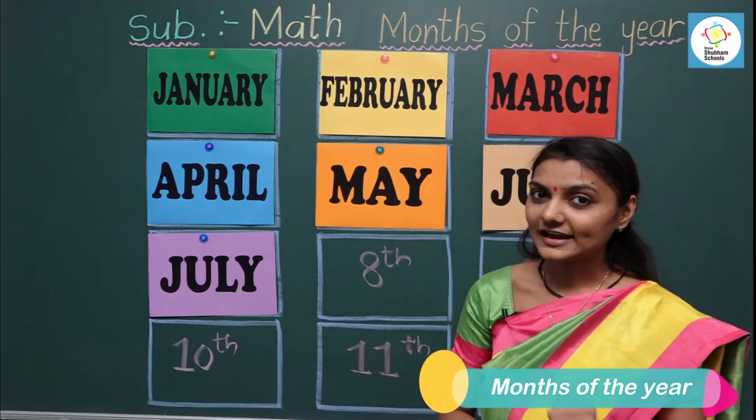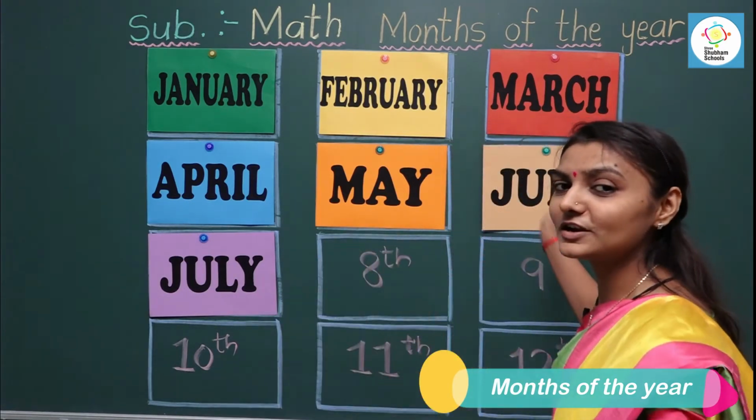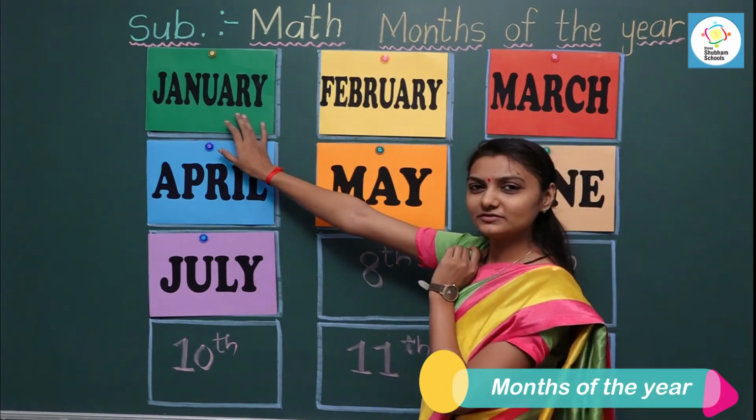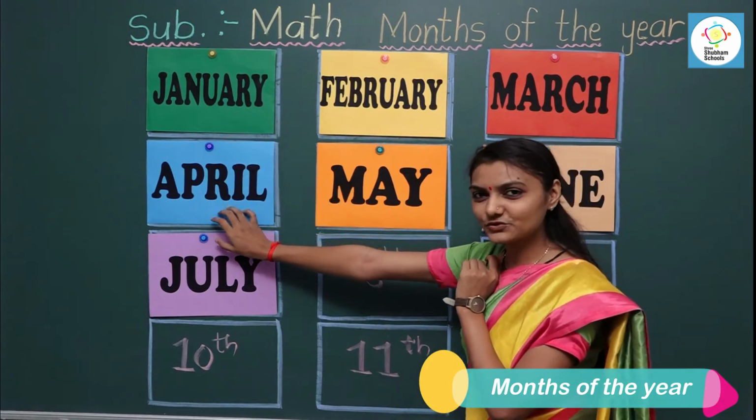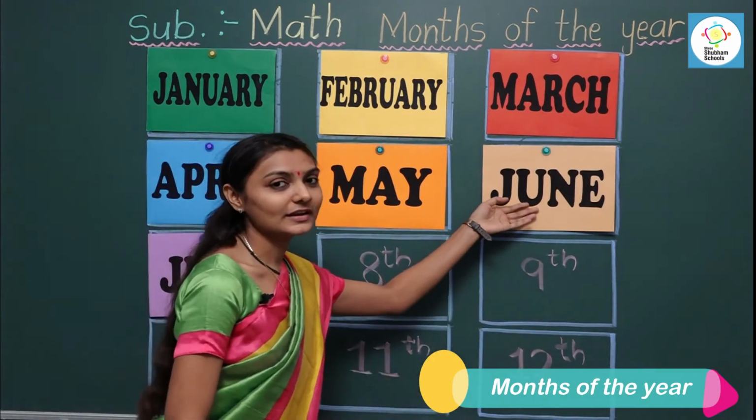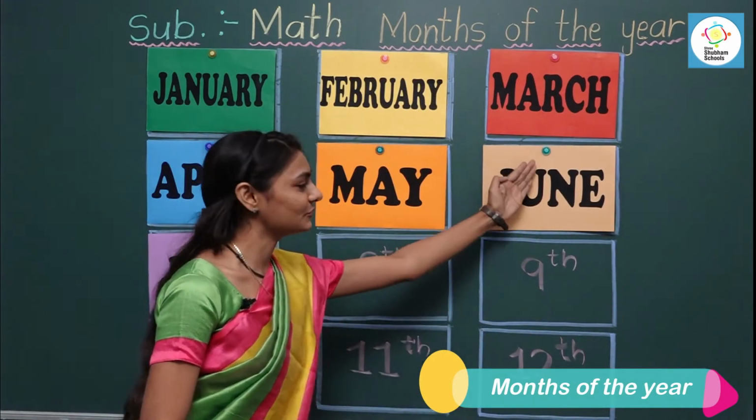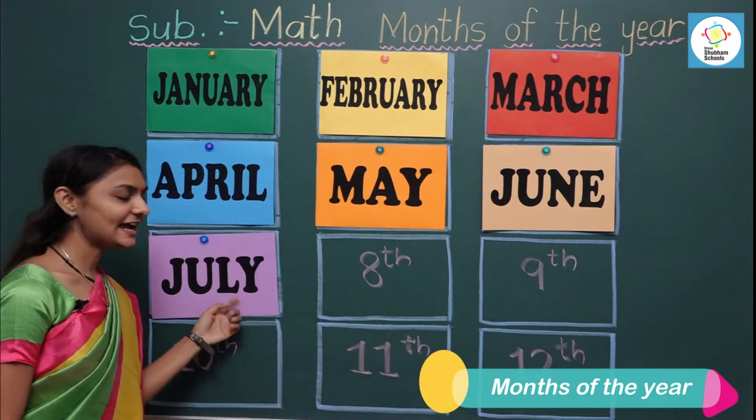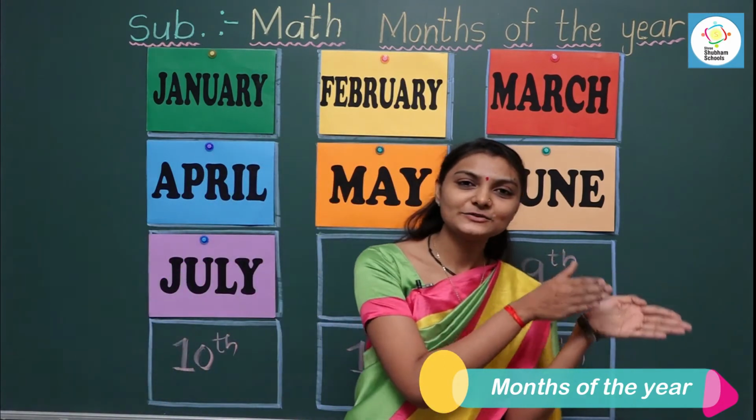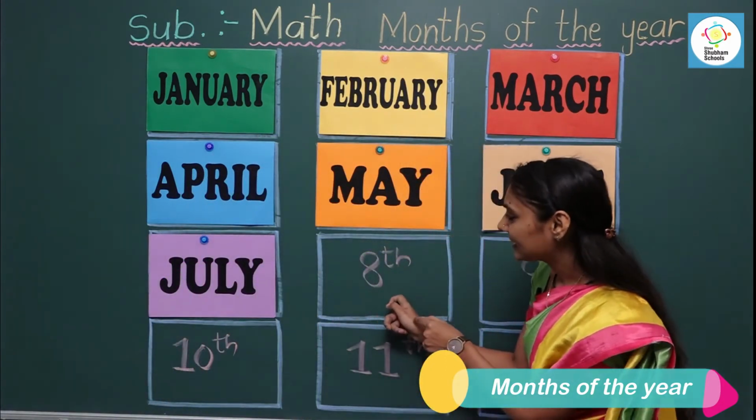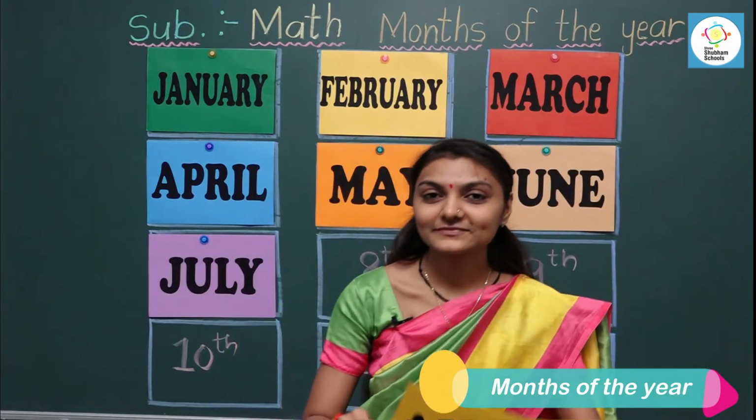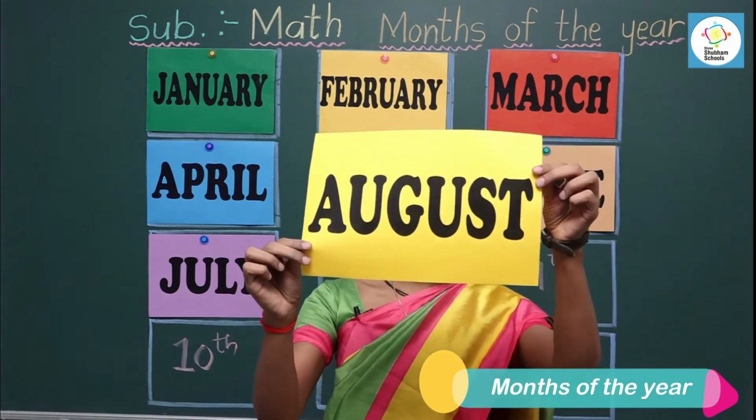So July is the 7th month of the year. Now look at the board and can you tell me which month comes after June? Find out first of all, where is June? Yes, it is June. Now can you tell me which month comes after June? It's July. July comes after June. Now it's time for the 8th month. Do you know which is the 8th month of the year? It's August.